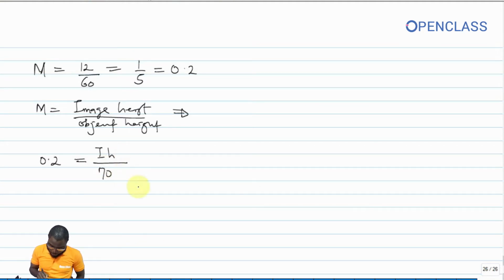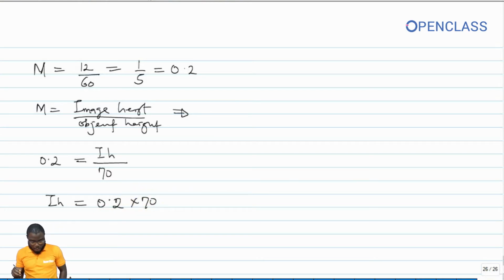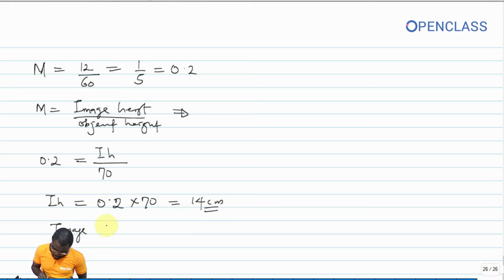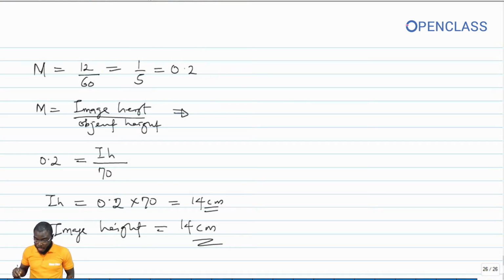So therefore my image height is equal to 0.2 times 70. So this is just you dividing 70 by 5. So this is equal to 14, or just 0 times 0, 0 cancels this 0, 2 times 7, 14 centimeters. So your image height is equal to 14 centimeters. Okay, so that's your question number 18.